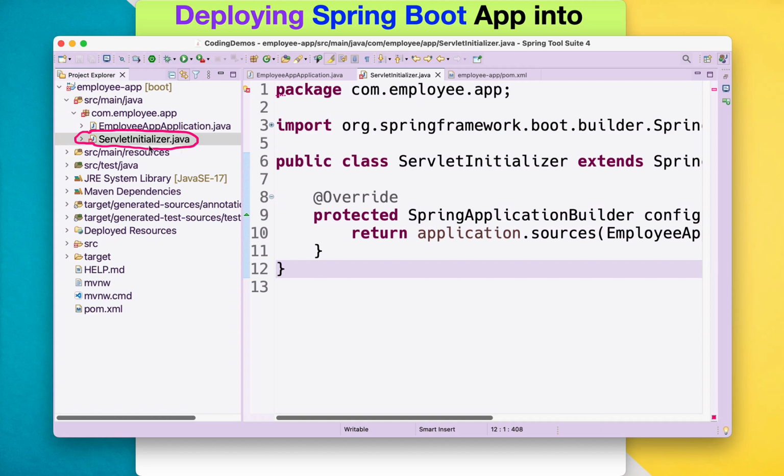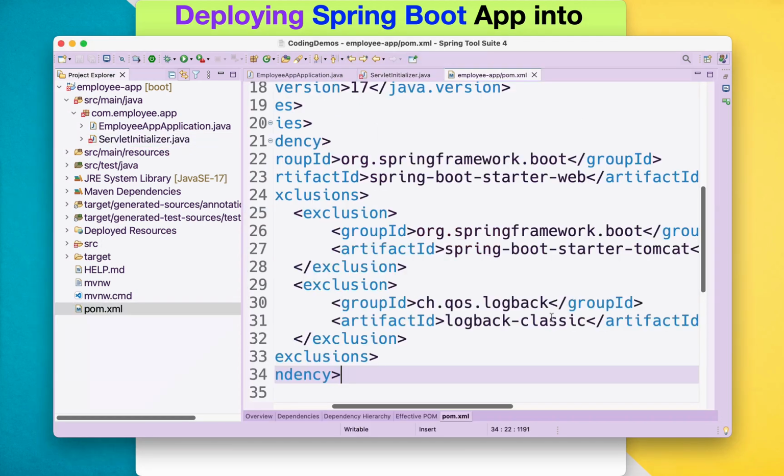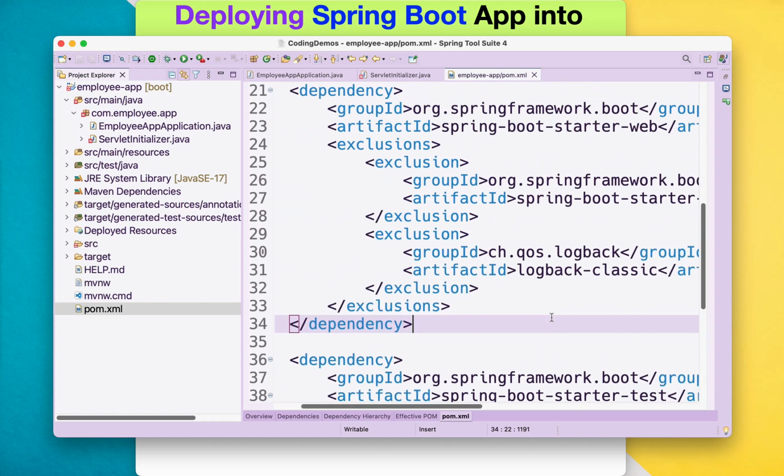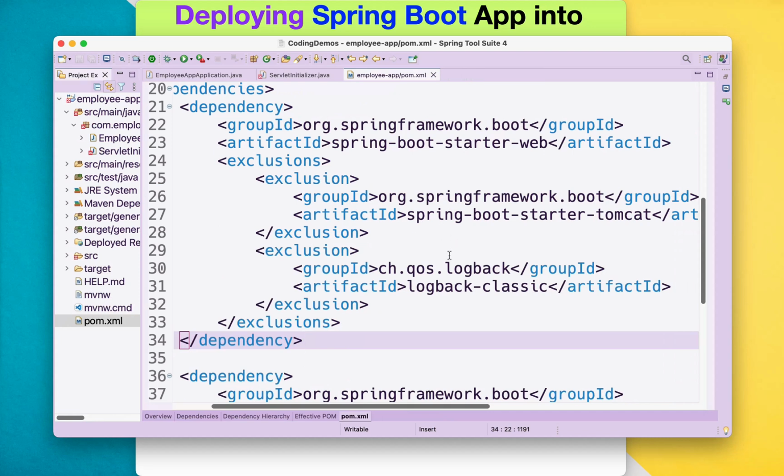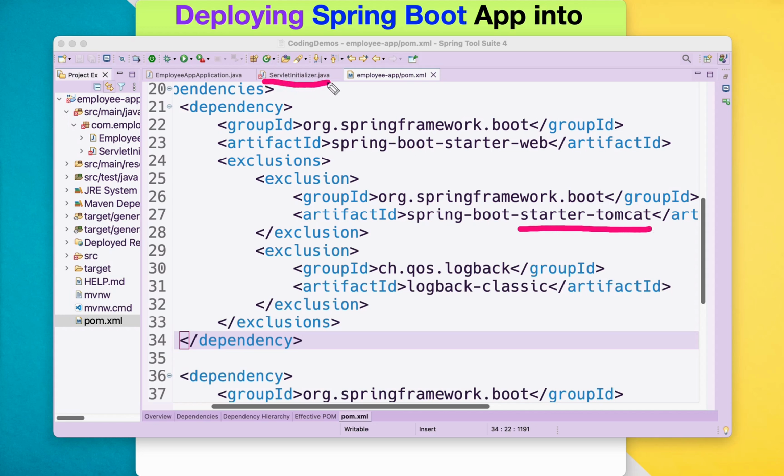Initially we never faced this error at the time of creation of the project. That's mainly because in this pom.xml there was no exclusion list added, and now there is an exclusion list, and particularly we have excluded the Tomcat and removed it entirely from this project structure, so it is impacting the servlet initializer class because it is not able to recognize the Jakarta EE which comes from the Tomcat dependency.